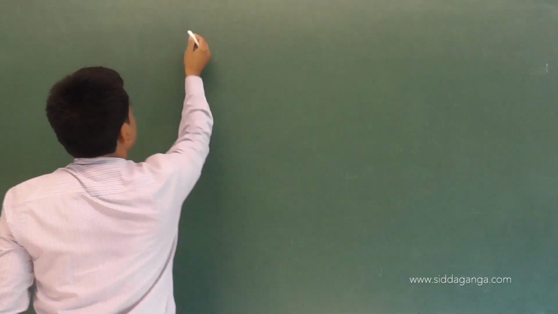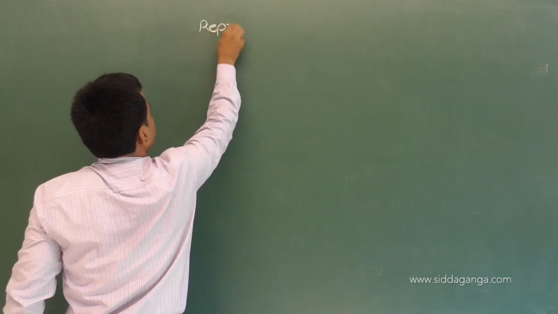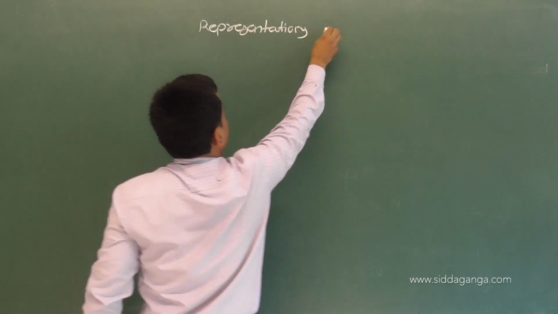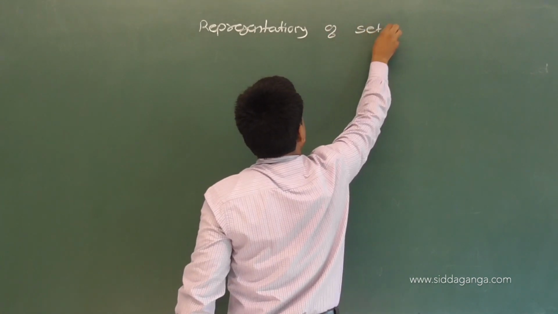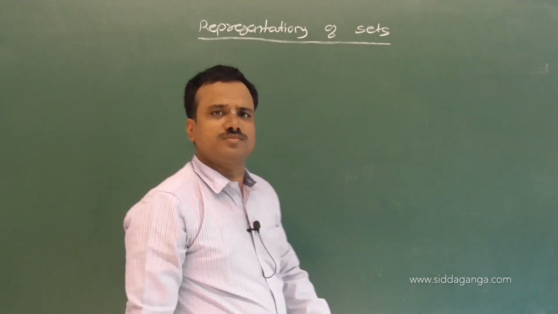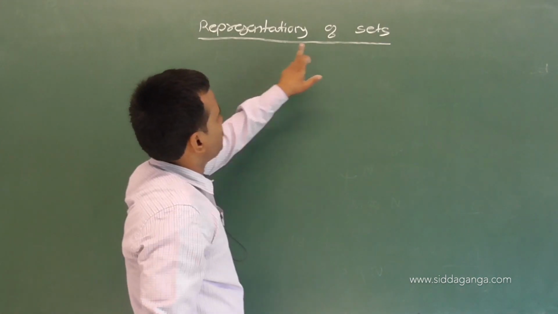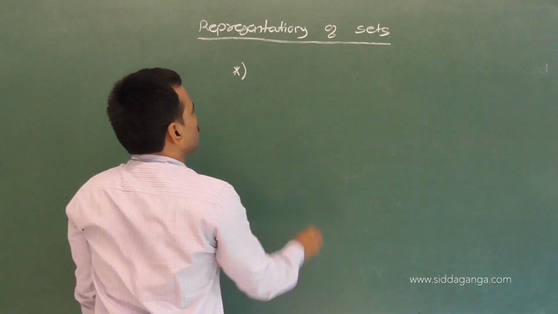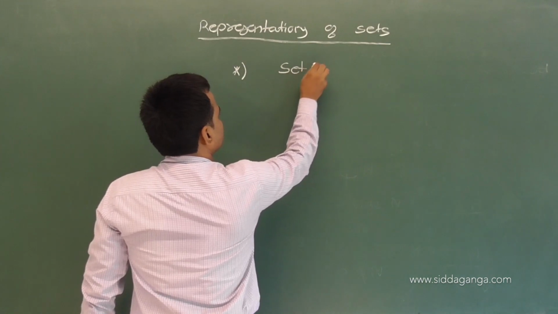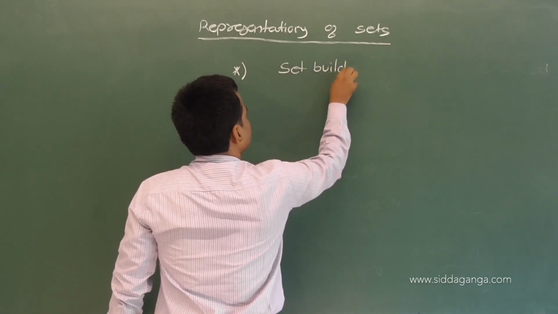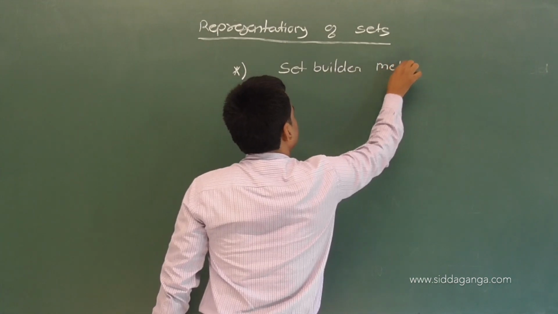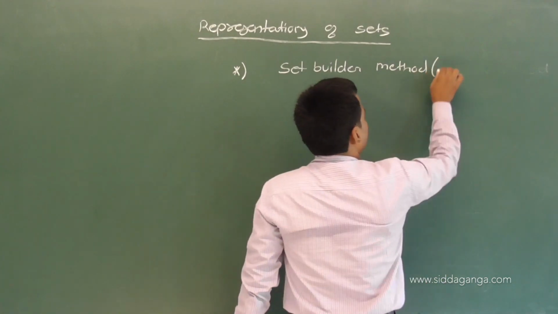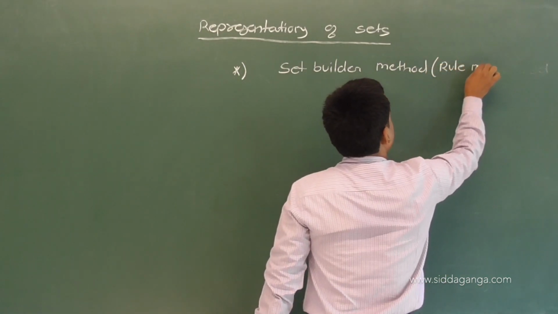There are two methods of representation of sets. One is the set builder method, which is also called the rule method.